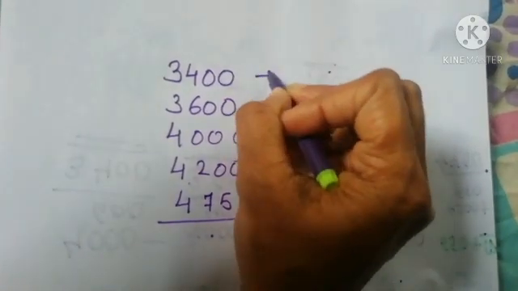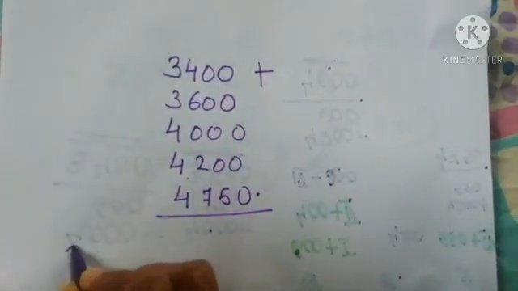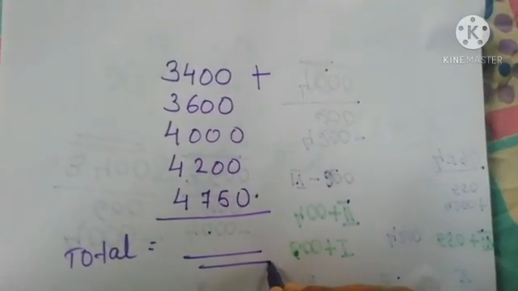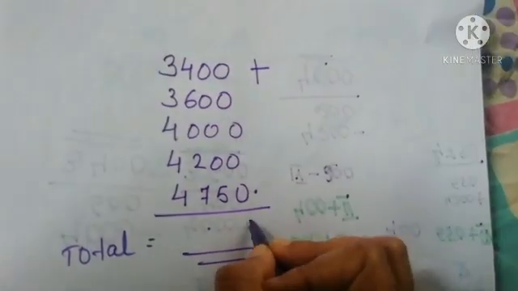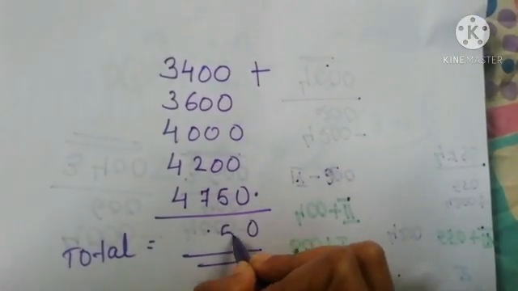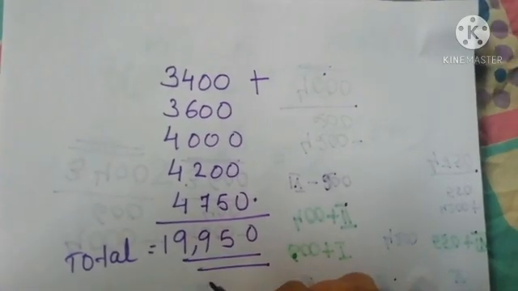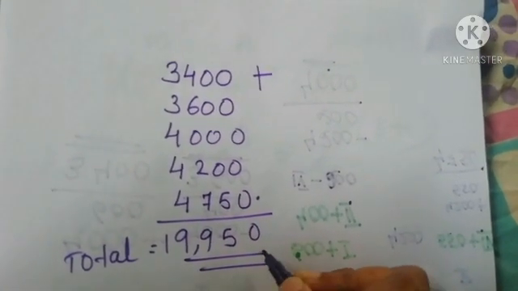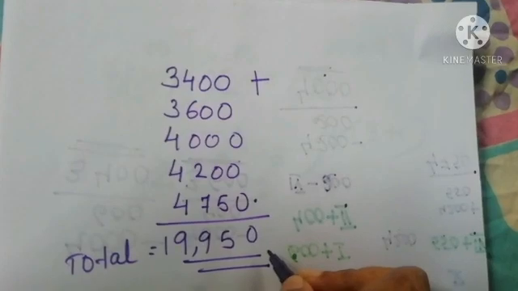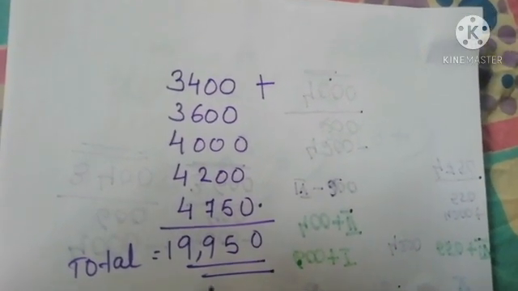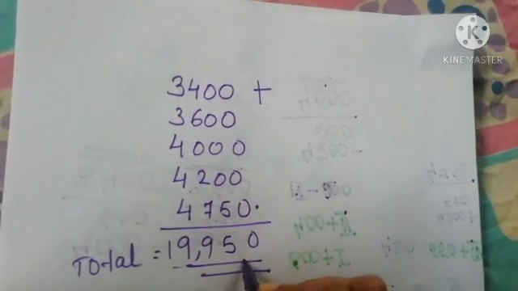When we add these numbers, we get the total development fund. That is, when we add this, we get 19,950 rupees for the total amount raised for the development fund. This is the total.